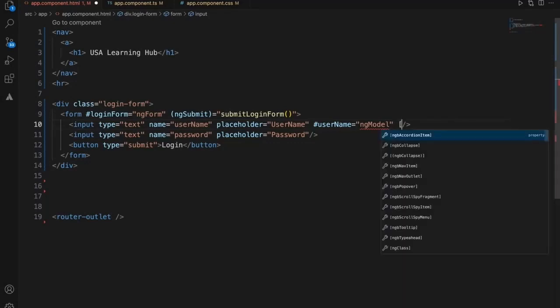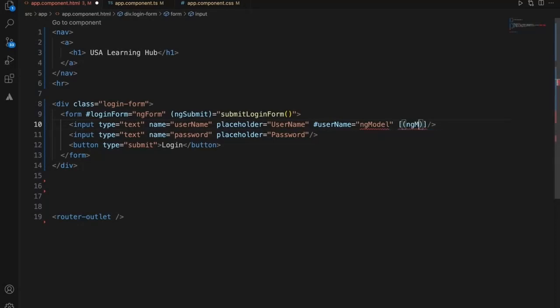For two-way data binding, we need the model equal to username. The same thing we need for password. Now let's create a user and tie this model to it. If you have more fields, we cannot separate them like this. Instead, we will add a user object and tie that.